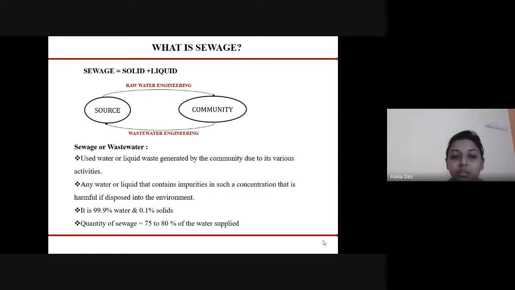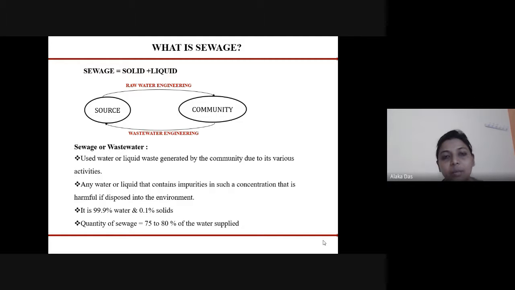It is water containing impurities in such a concentration that can cause harmful effects to the environment. So we call it sewage or wastewater.